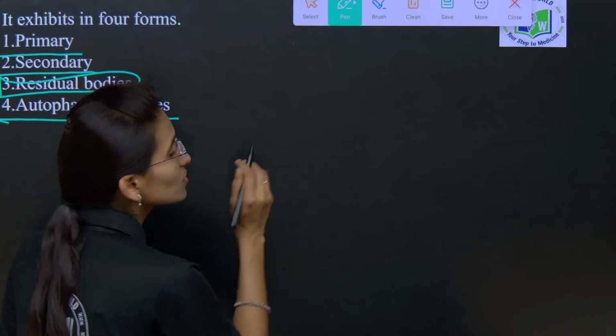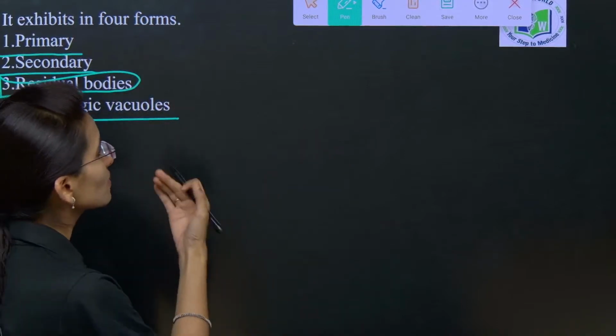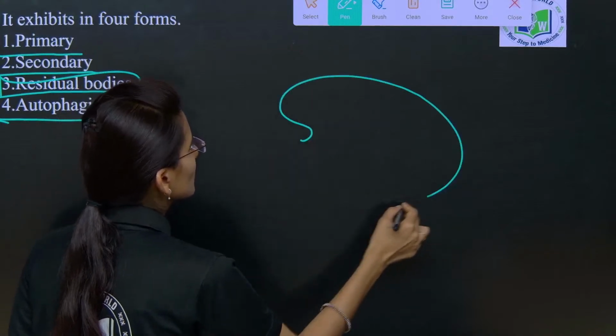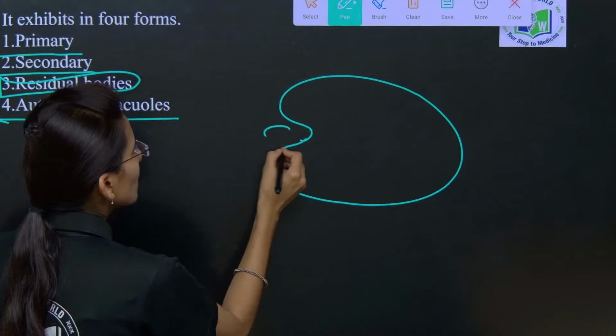Please look into this, so that these terms become clear for all of you. See, here is a food particle.